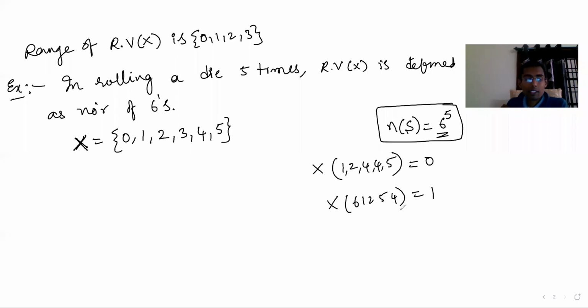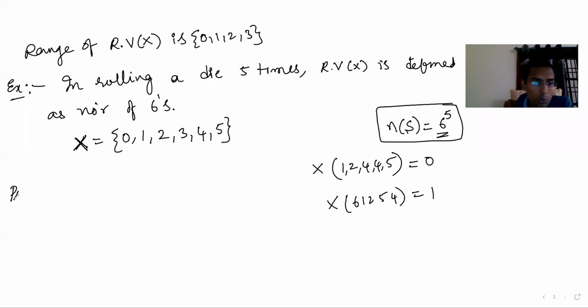So what is important is the X value, the range of X. What values does the random variable take? That is very important. That is what a random variable is.